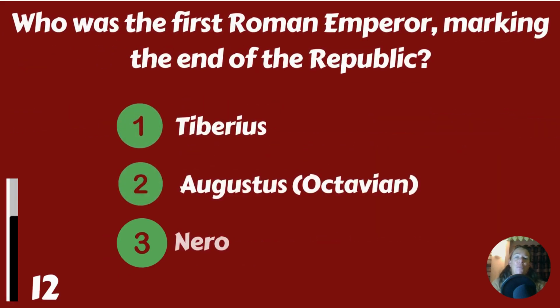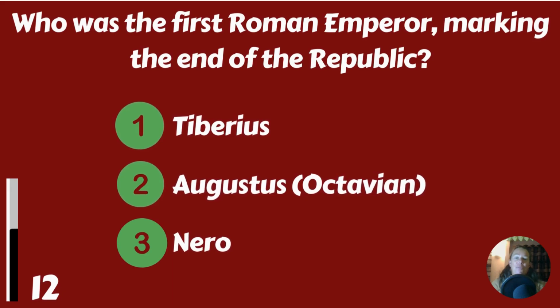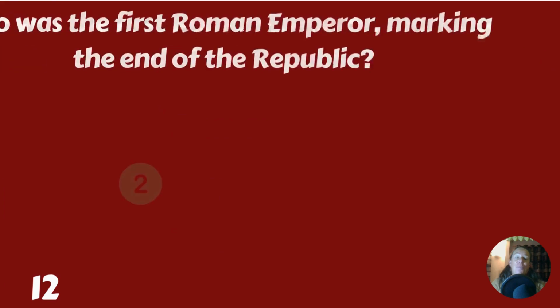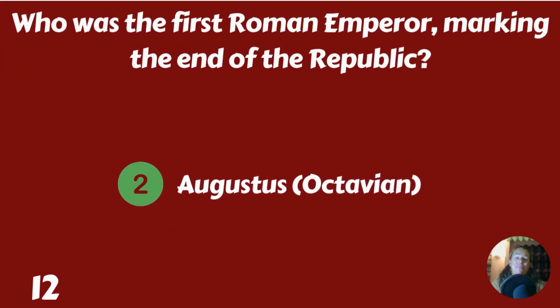Who was the first Roman emperor, marking the end of the Republic? Tiberius, Augustus, or Nero? It was Augustus.